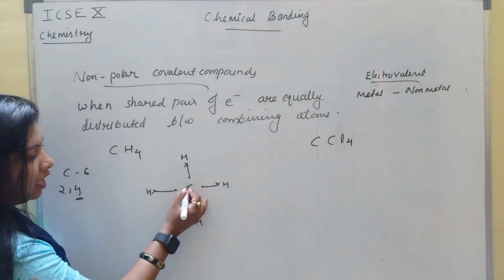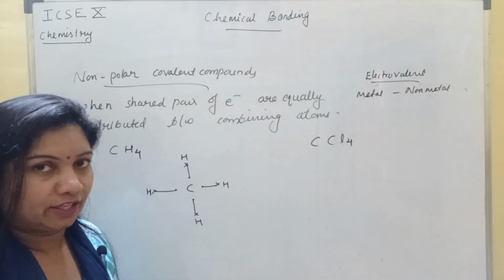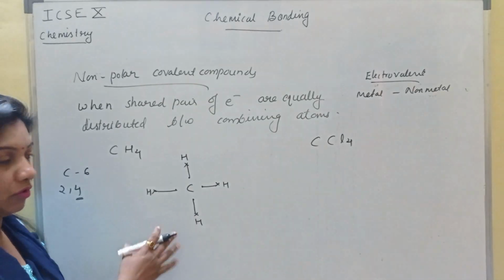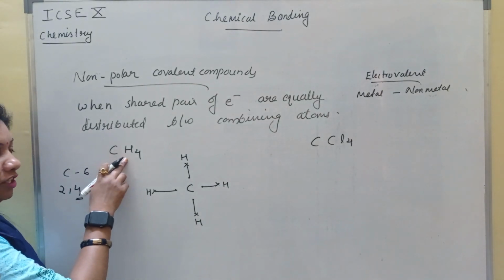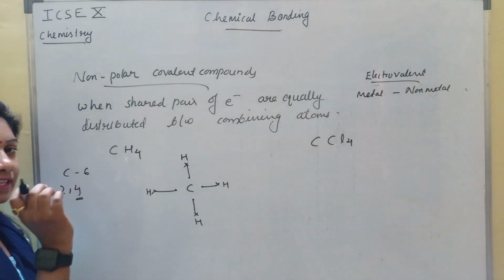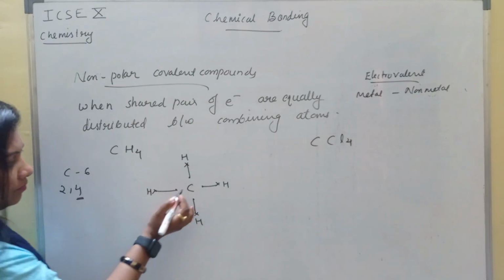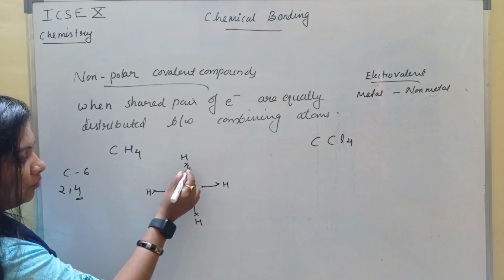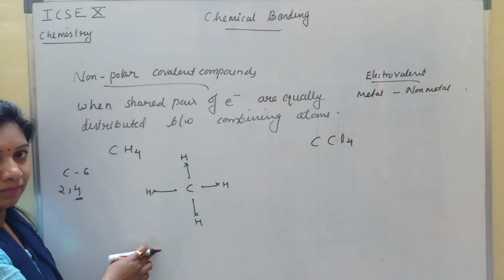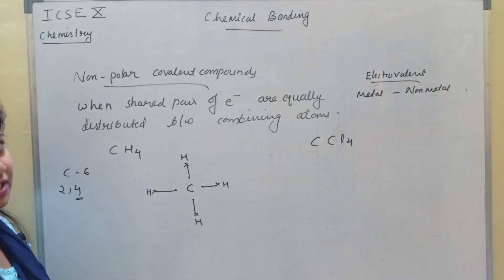And after sharing, this carbon has 8 and each of the hydrogens has 2 electrons in its valence shell. Now both are satisfied and form a stable compound. But being formed of these two different elements, they are still non-polar, because they have a very slight electronegativity difference, and their structure is such that the shared pair of electrons is at equal distance from all the combining atoms, equally distributed. No one is attracting the shared pair of electrons.